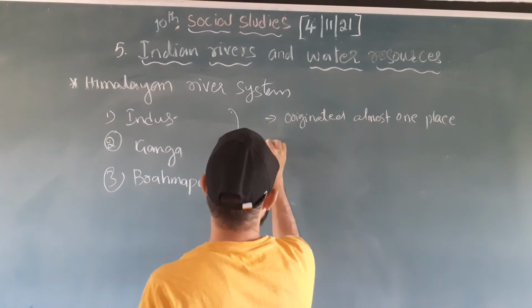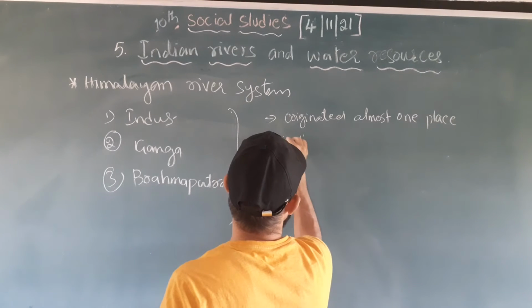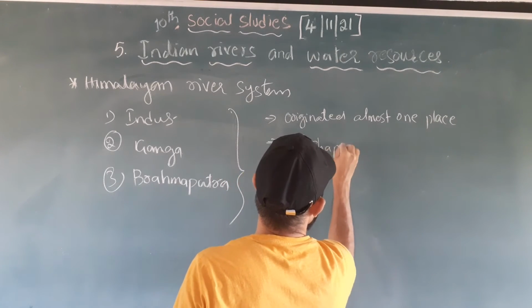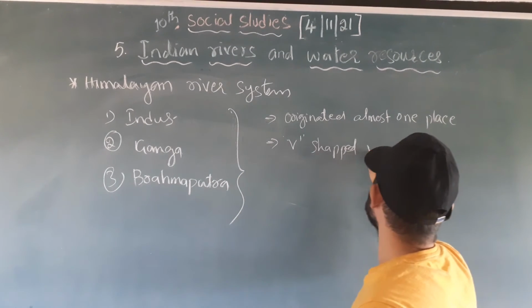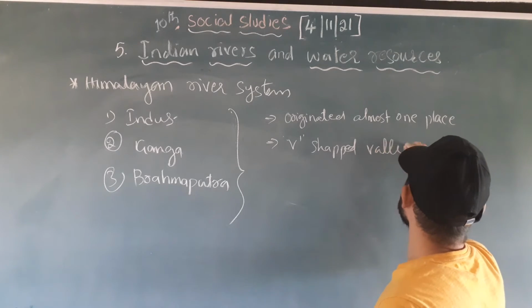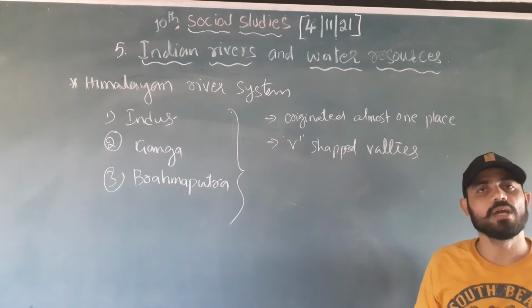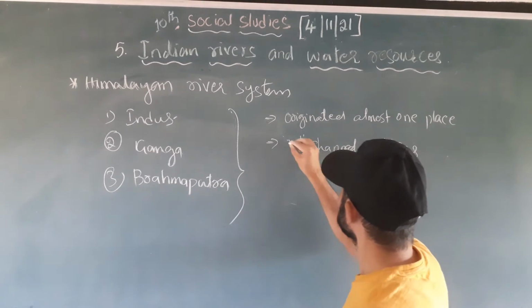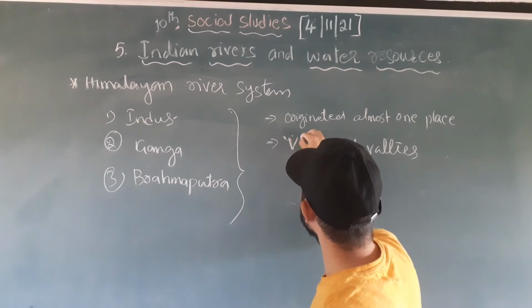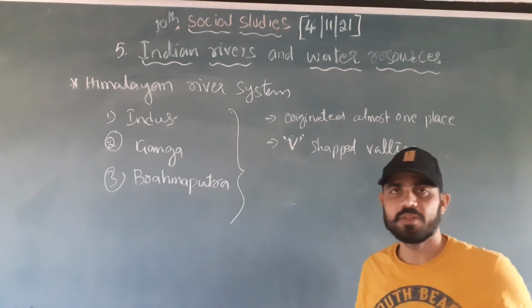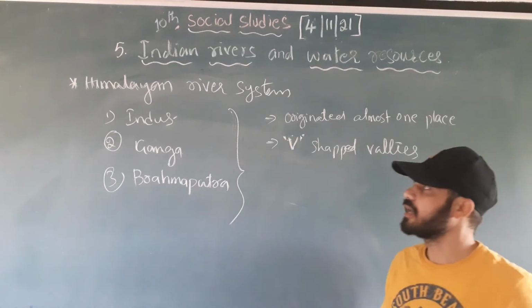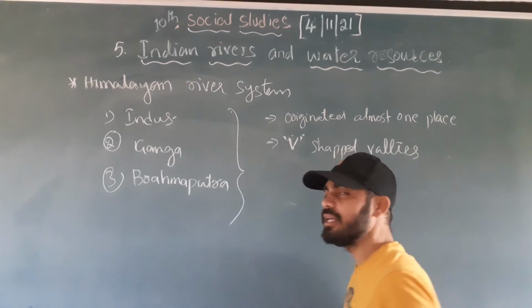And these rivers always create V-shaped valleys, right? The V-shaped valley. Why are V-shaped valleys created? Because the flow of the river is very speedy. The Himalayan rivers' flow is very speedy.